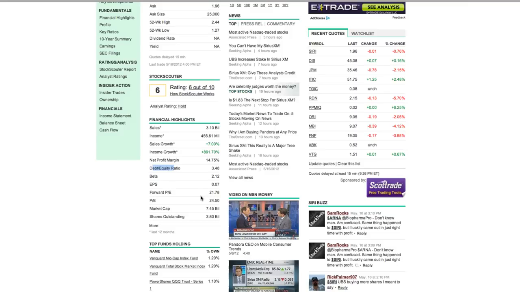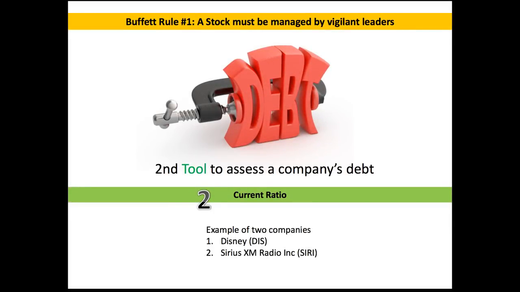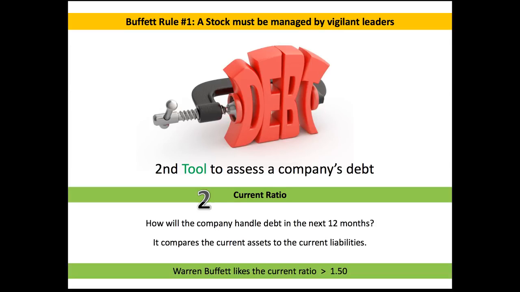So let's go back and check out our next tool, which is the current ratio. Okay, like before, we're going to go ahead and use Disney and Sirius again to assess the current ratio. So what is the current ratio? It gives us an idea of how the company will handle debt in the next 12 months.